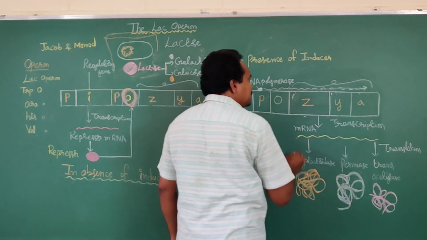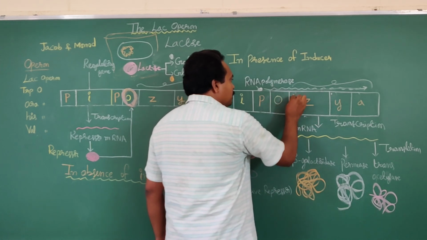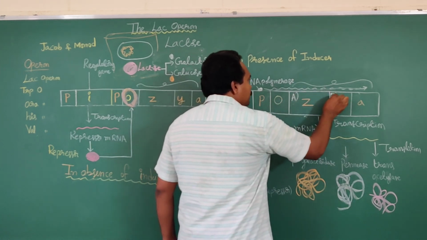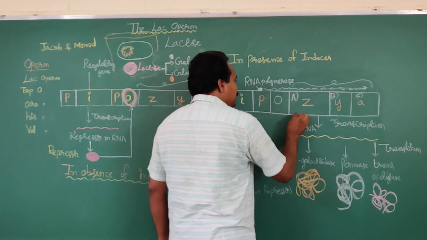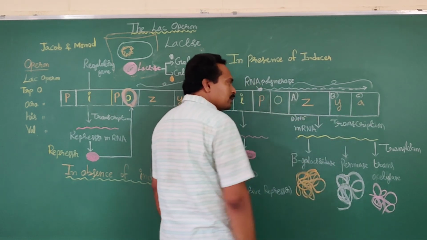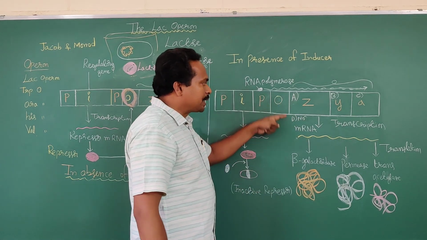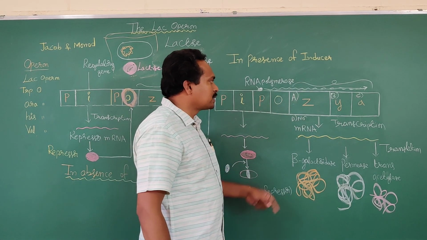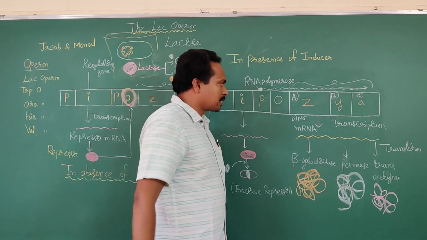Which of the following genes codes for synthesis of the beta galactosidase enzyme? Option A, Z. Option B, Y. Option C, A. Option D, none of the above. Then what is the answer? Among these given options, Z is the correct answer.